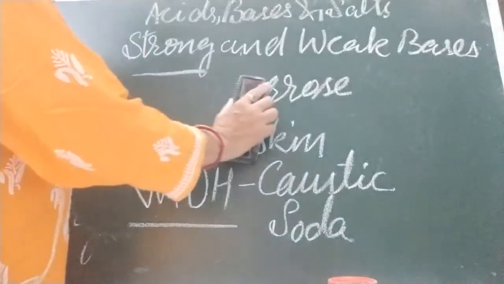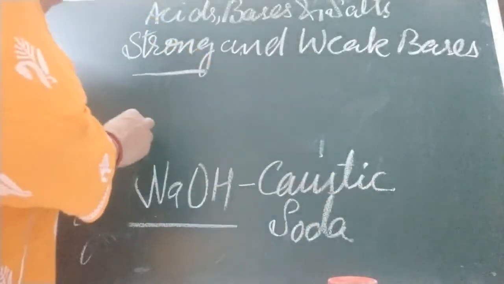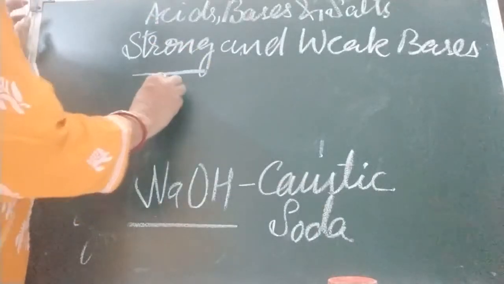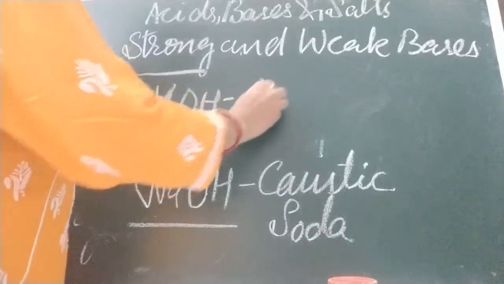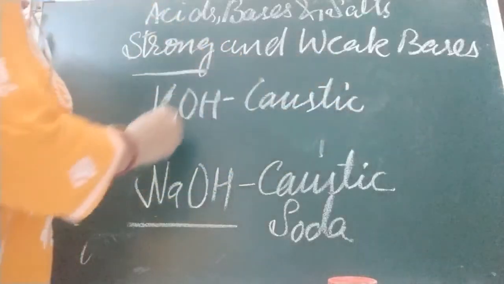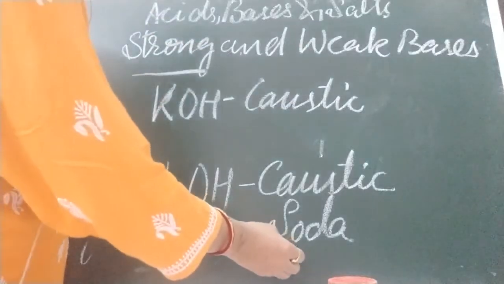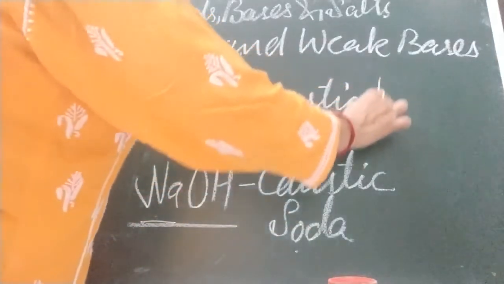Okay. Caustic soda and caustic potash. KOH, this is what? Caustic potash. This is soda, that is why it is caustic soda. This is potassium, that is why it is caustic potash.